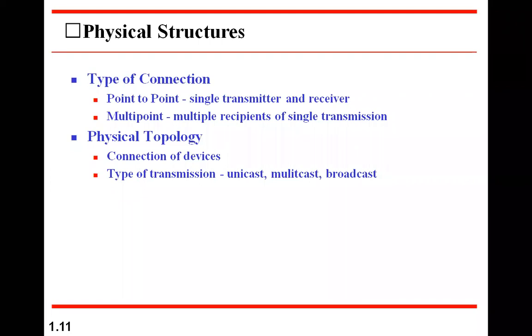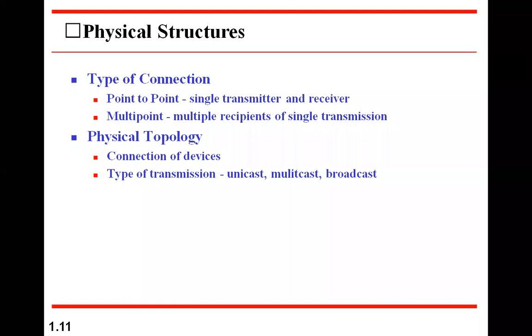Next is broadcast. Here, when one transmitter is transmitting, any receiver which is capable of receiving it, which is tuned or connected to it, will be able to receive it. It need not be a member of anything. There is no predefined membership. Anybody who is capable of receiving it will be able to receive it, like our free TV channels. Once you tune to that frequency with the TV receiver, you will be able to receive it, right? Whereas subscribed channels are like multicast. Only people who are subscribed to them can receive it. Unicast is a one-to-one communication.